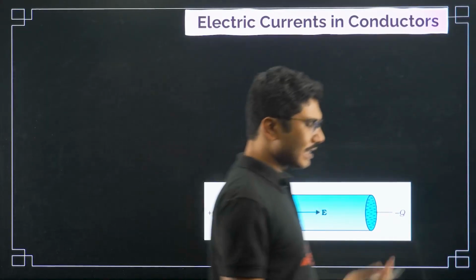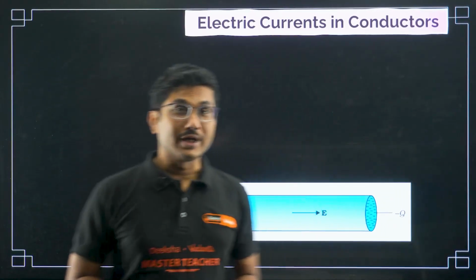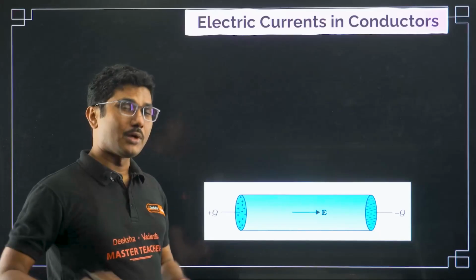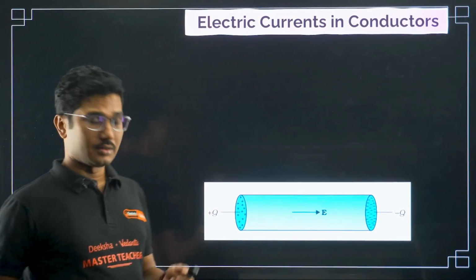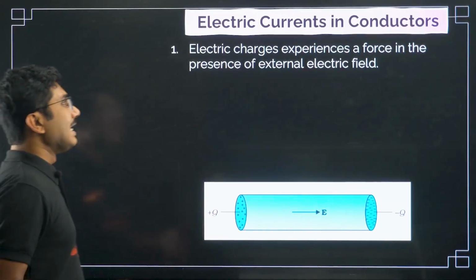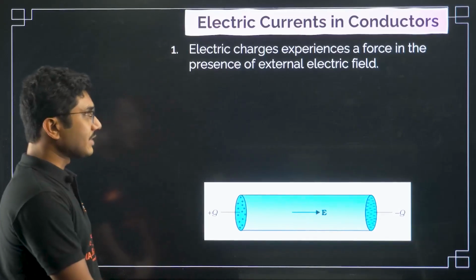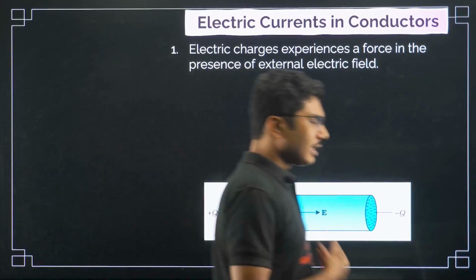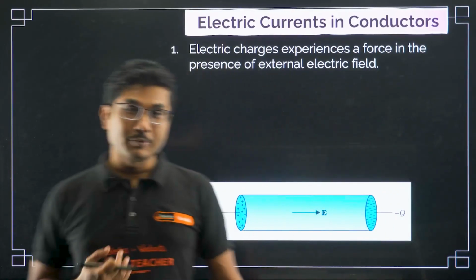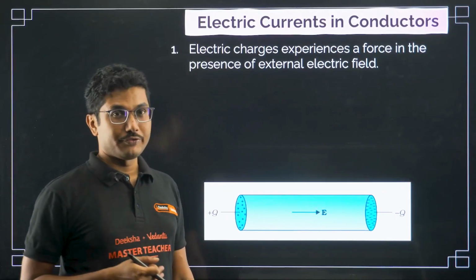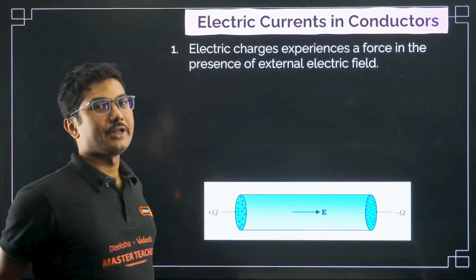So as I was talking about, current was flowing in a circuit. We are talking about conductors having a lot of electrons. Electrons can carry charges, right? So let's see, electric charges experience a force in the presence of an external electric field. So obviously electric field is important in this chapter. Even electric potential is also important. So that's why those two chapters were previous chapters. Now in the current electricity chapter, both the concepts are very, very important.